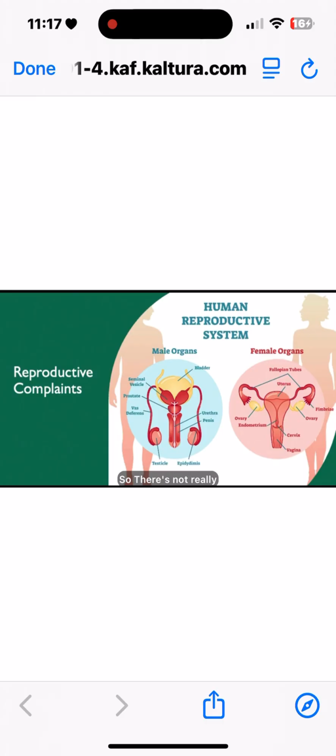So there's not really any great diagnostic imaging to diagnose adenomyosis, unfortunately. Ultrasound and MRI are not diagnostic. The only way is on pathology after a hysterectomy, which is sort of unfortunate. So it's a diagnosis of exclusion until then, oftentimes.